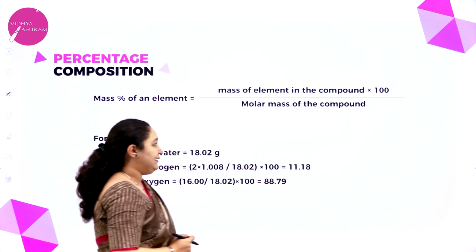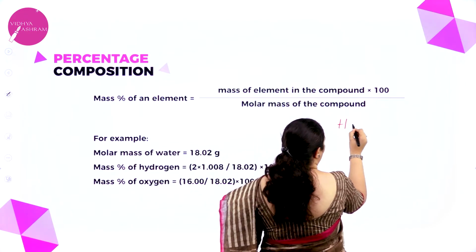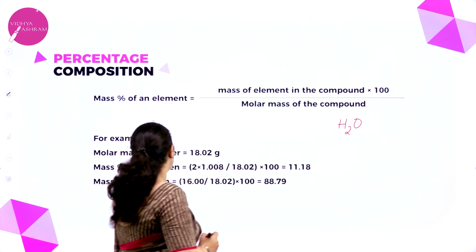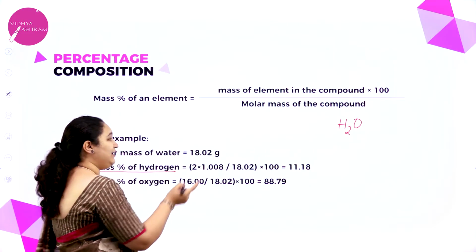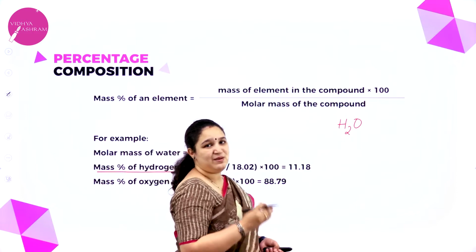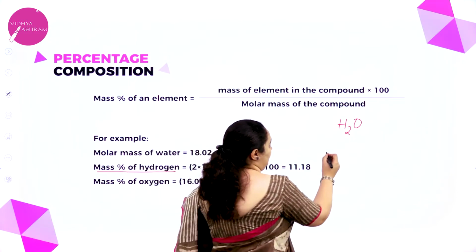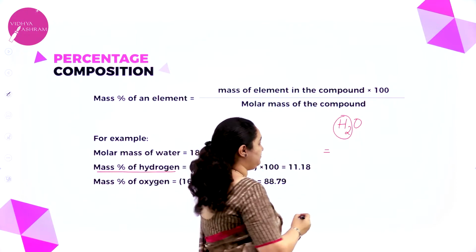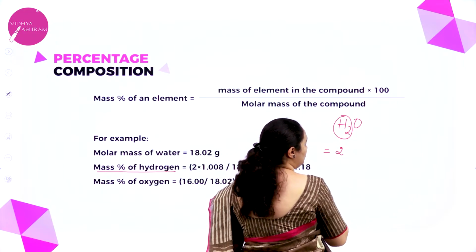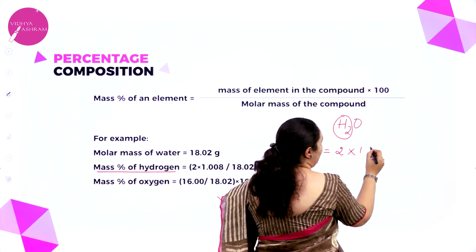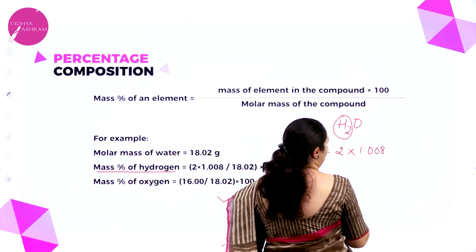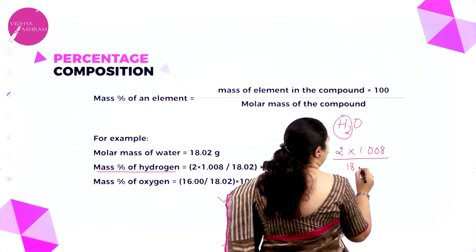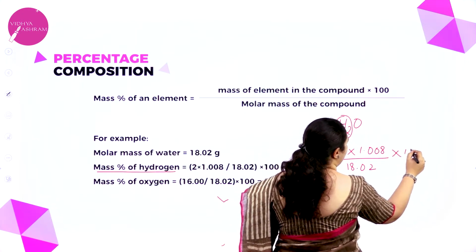Now, for example, I'll take water, H2O. Now, I want to find out the mass percent of hydrogen in water. What is the mass of element? It is 2 into 1.008 divided by total mass, 18.02, into 100.